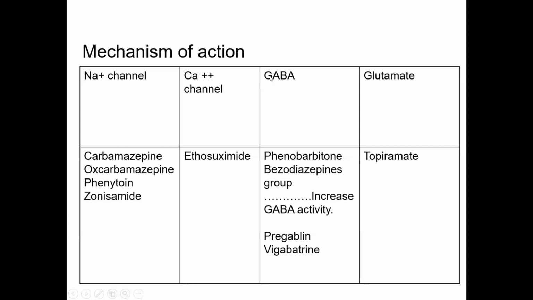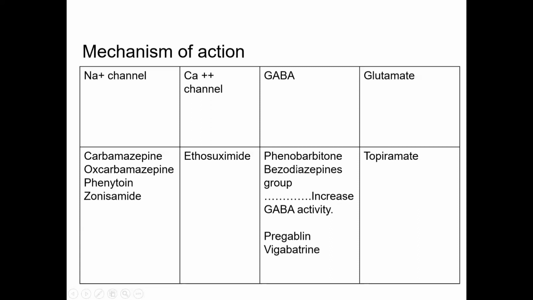So here the GABAergic action is stimulated by some drugs because this is an inhibitory neurotransmitter. So what are the drugs? These are phenobarbital, benzodiazepine group drugs, pregabalin and vigabatrin. Among them, phenobarbital and benzodiazepine mainly increase the GABAergic activity.